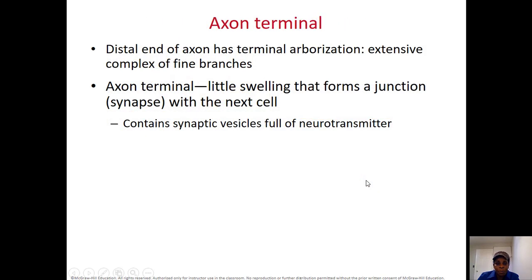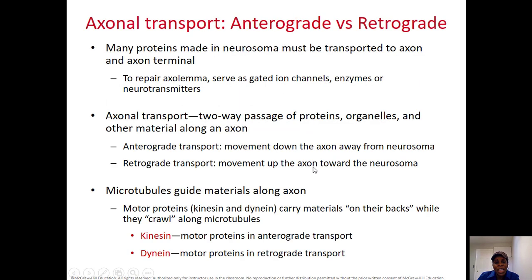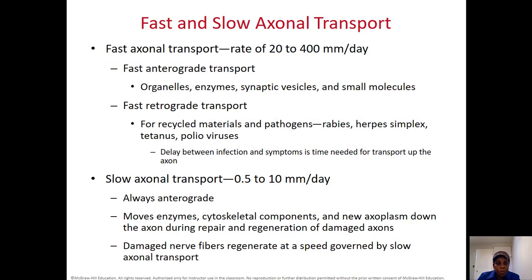We call them anaxonic. At the axon terminal, we know that the projection of the axon will have something at the end that will secrete the neurotransmitter. For example, you see that in axonal transport, we have a 2-way passage of protein. So things are going in and out. We have 2 molecules that we need to know. Kinesin is a motor protein that goes in anterograde transport. That means it's going anterograde, from the cell body to the axon terminal. The dynein is another molecule that will take stuff from the end of the axon to the cell body. Some of them are fast and some of them are slow, depending on the type of neurons and their function.